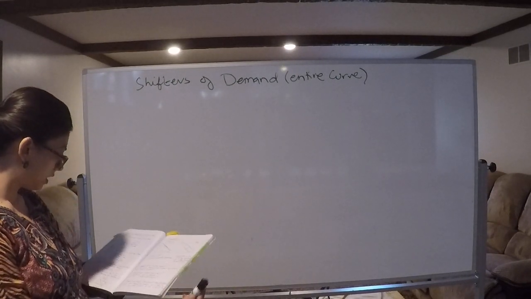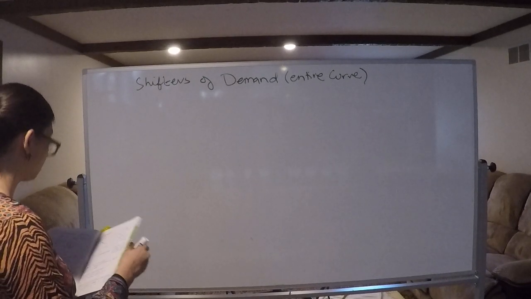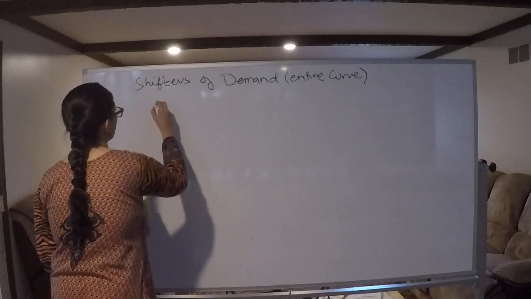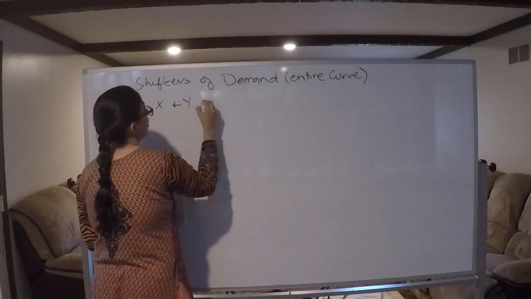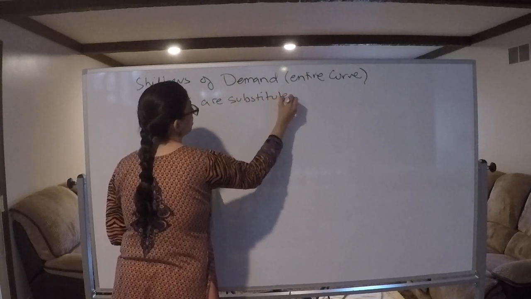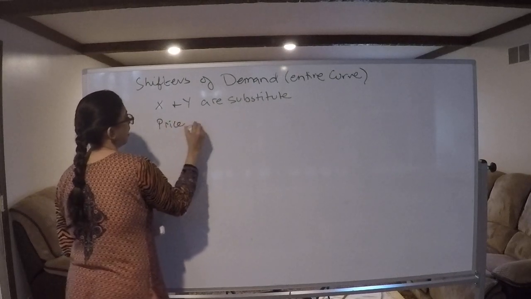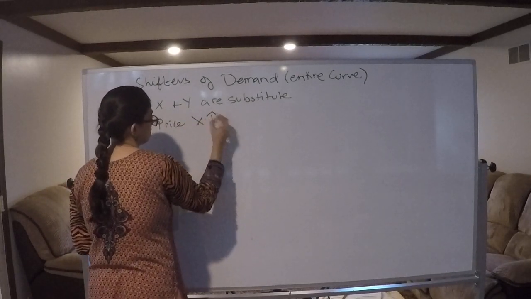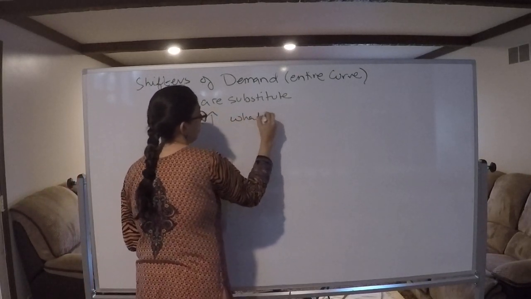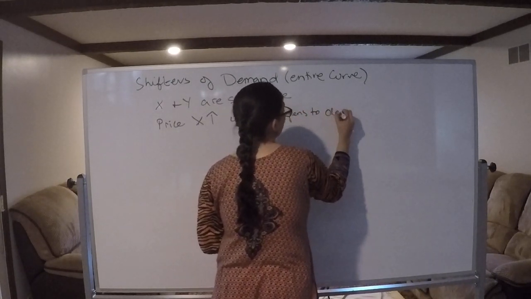So let's do an example. X and Y are substitutes. Let's say that the price of X increases. What happens to the demand of Y?